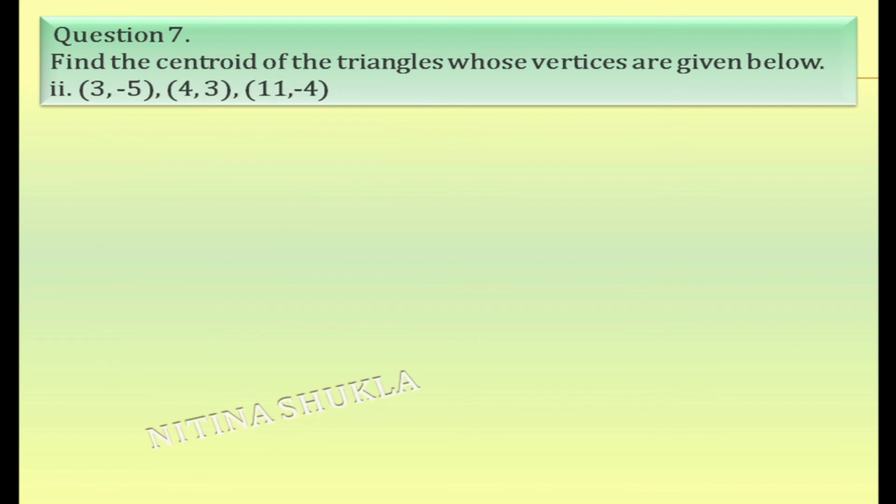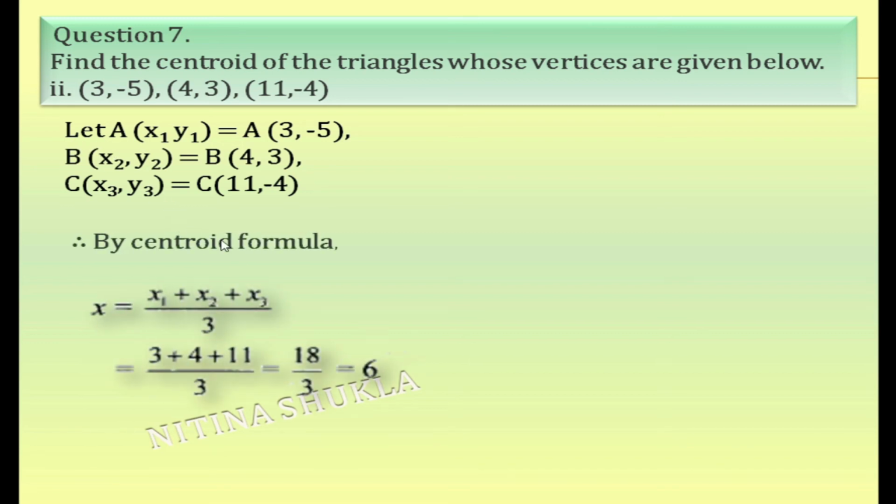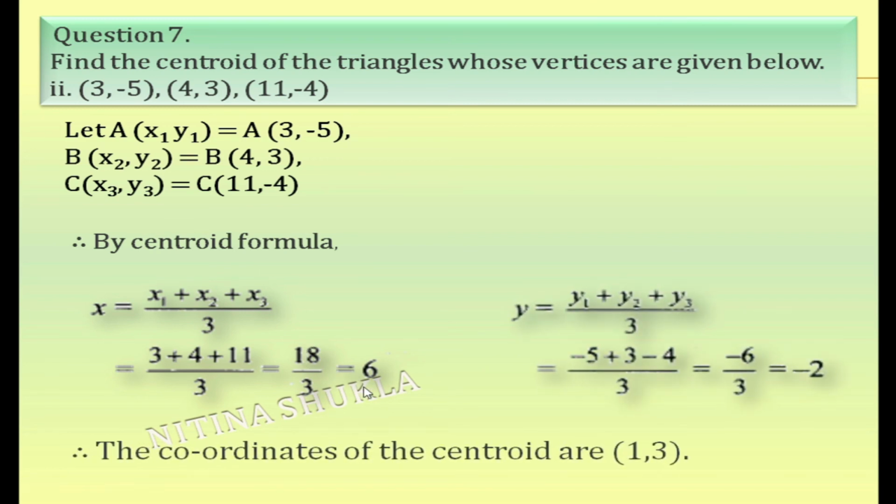Next. Second question. Again same way. Write A is x1, y1, B is x2, y2, C is x3, y3 and you have the values also. Now just see. Here ABC is not given. You are writing ABC. You can write LMN, you can write PQR. It is all up to you, but supposition is a must. Write the centroid formula, substitute the value, get the result. Again after writing that, you get the last answer. Don't forget to write the last answer.